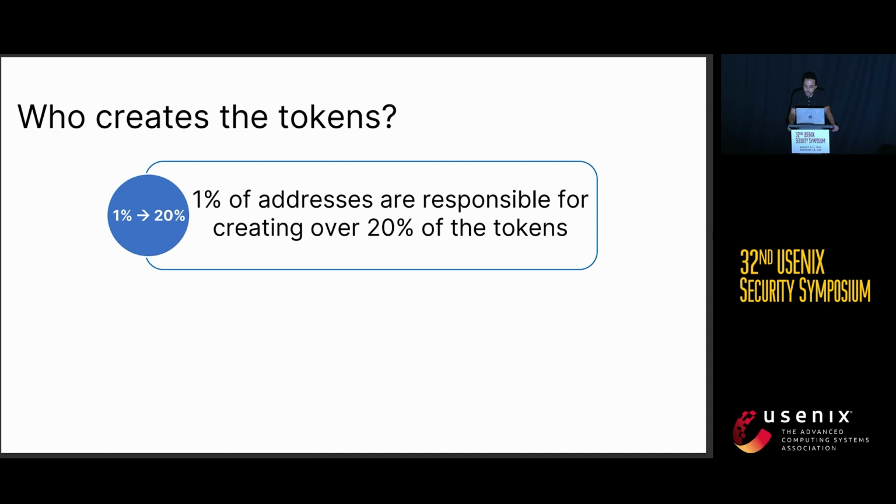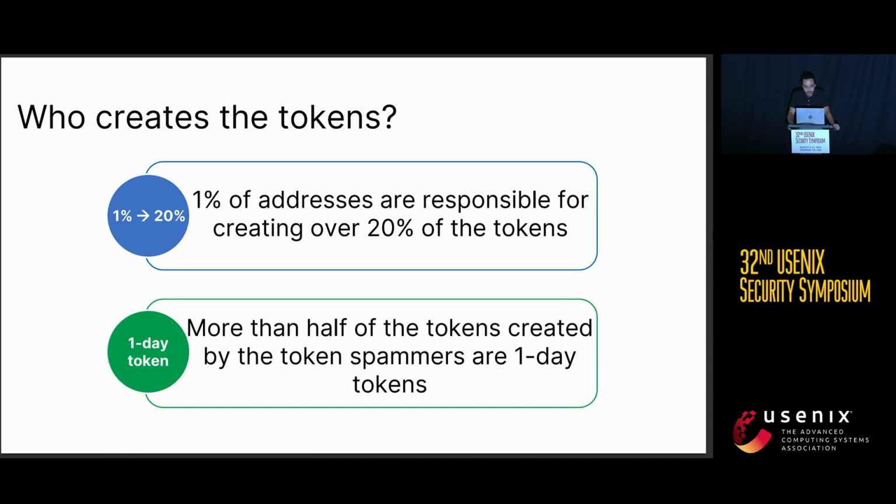We call these addresses token spammers, because they create a huge number of tokens and they create them in a serial way, one after the other. If we look at the type of tokens that the token spammers create, we found that more than half are one-day tokens. This means that a small number of addresses create a huge number of tokens, but these tokens are used for a very short time.